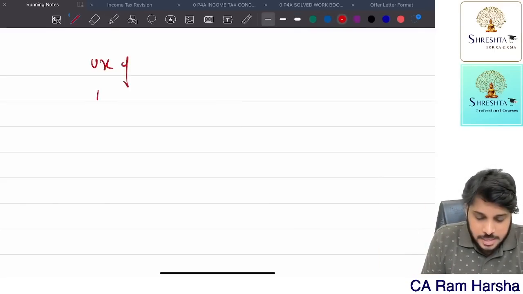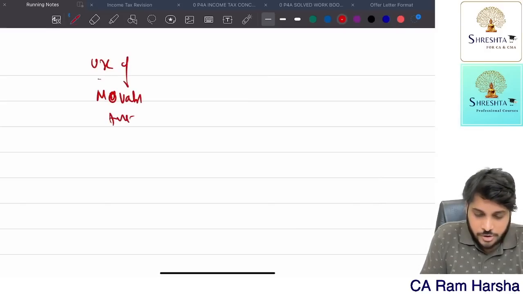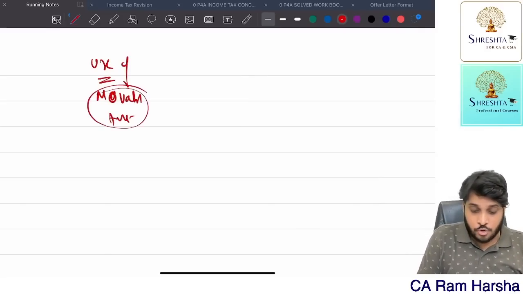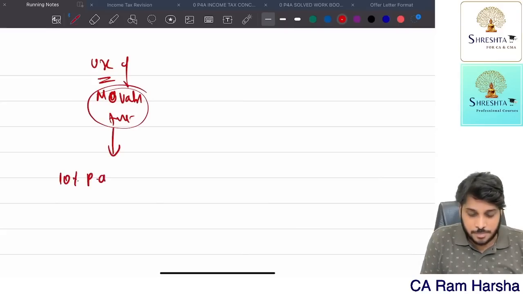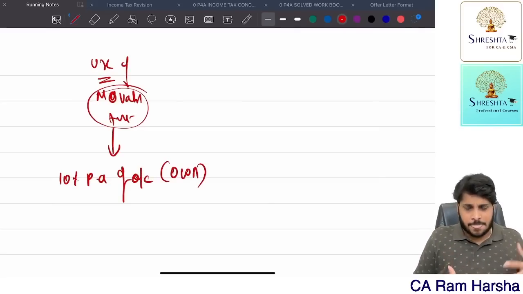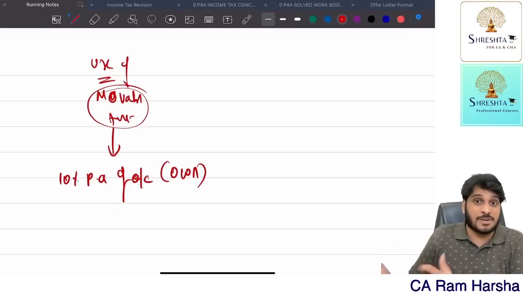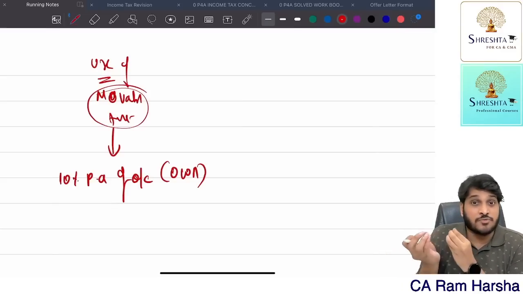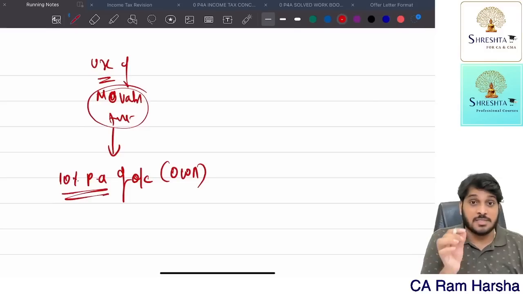Suppose the company is giving a movable asset for usage of the employee. How much is the perquisite? 10% per annum of original cost. Suppose the asset is owned by the company. Suppose the company purchases some asset and that asset is given to the employee for usage, for personal purpose. What is the benefit value? How much is the benefit the employee is getting because of using it? 10% per annum is the benefit.